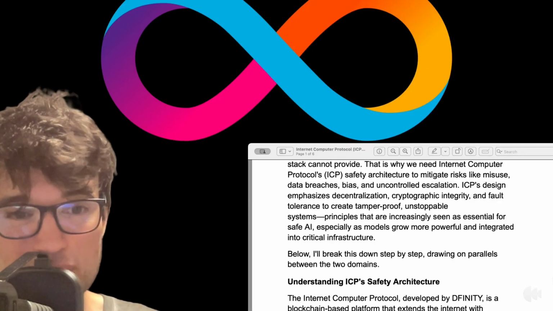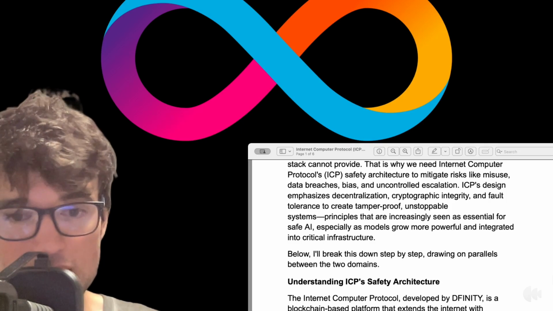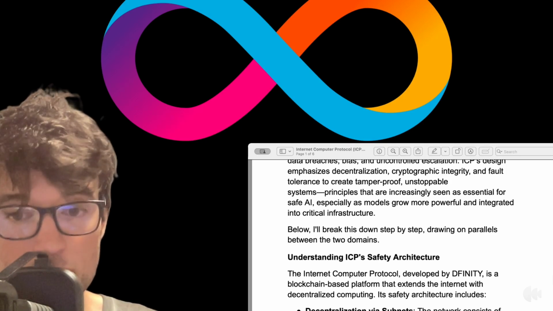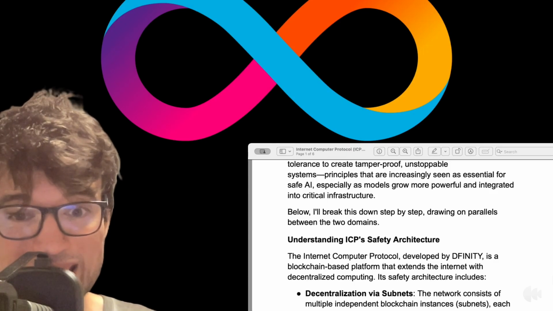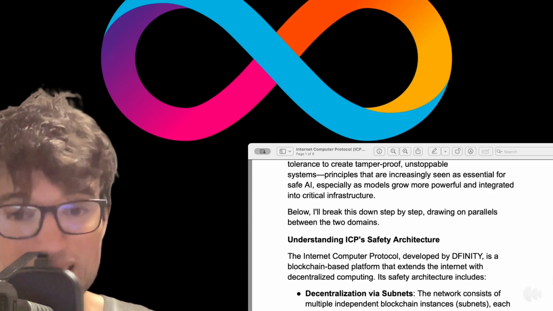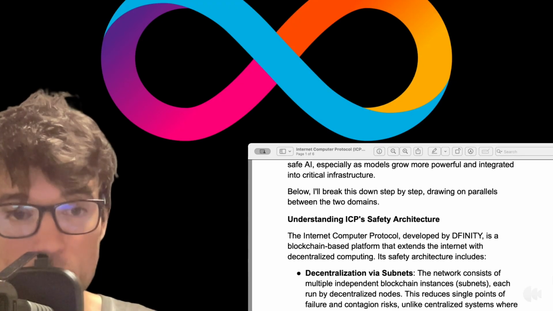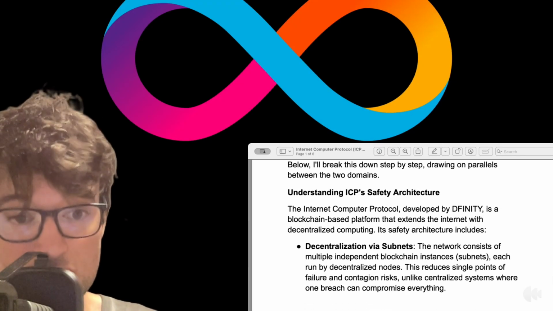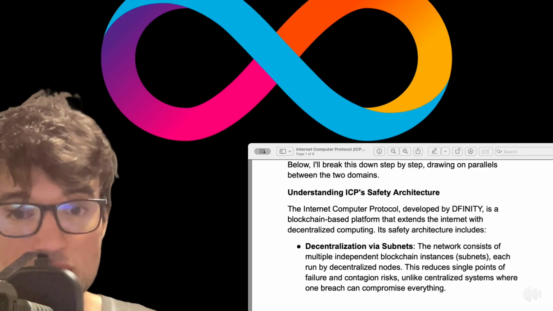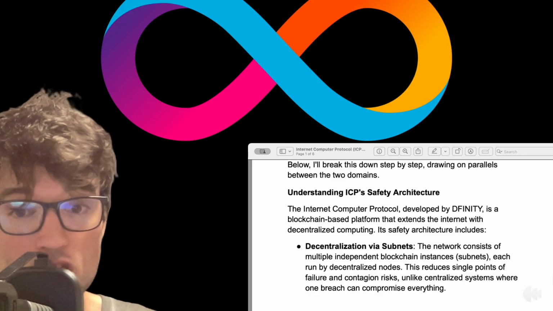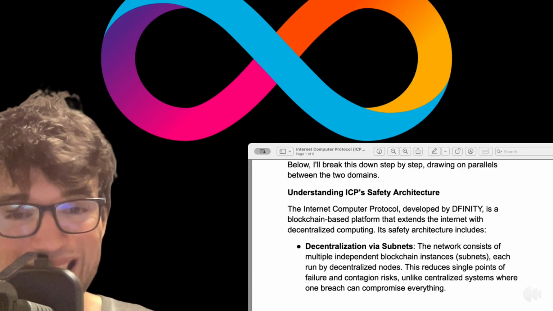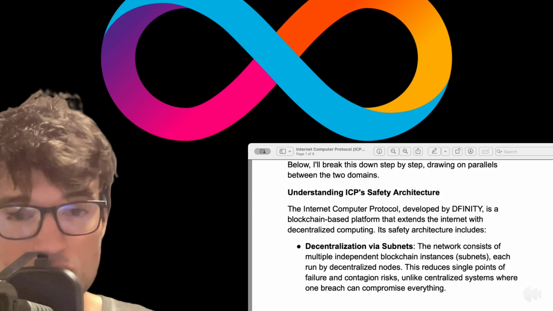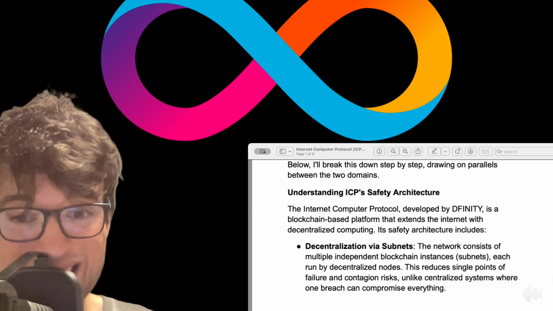Understanding ICP safety architecture. The Internet Computer Protocol, developed by DFINITY, is a blockchain-based platform that extends the internet with decentralized computing. Its safety architecture includes decentralization via subnets. The network consists of multiple independent blockchain instances, subnets, each run by decentralized nodes. This reduces single point of failure and contagion risks, unlike centralized systems where one breach can compromise everything.